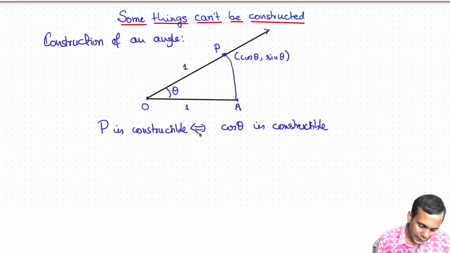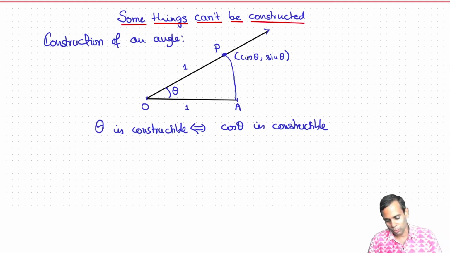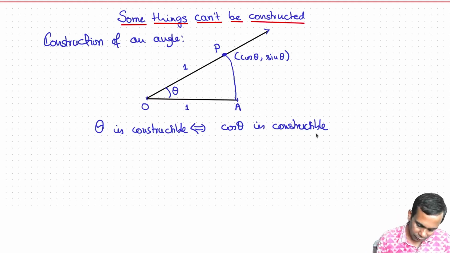What we'll say is that an angle theta is constructible if and only if cos theta is constructible. Because if this angle theta were constructible, we'd be able to mark off a point at distance 1 along this ray, and we'd be able to construct the point. So this is our working definition for an angle being constructible, that cosine theta is constructible.